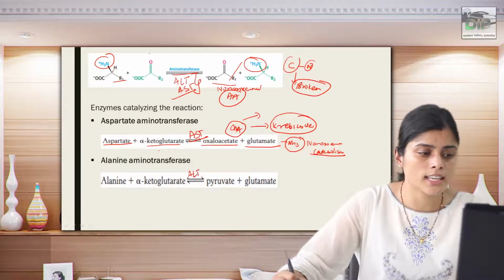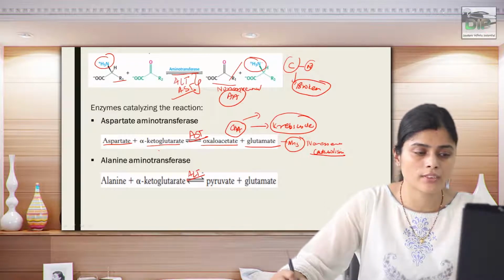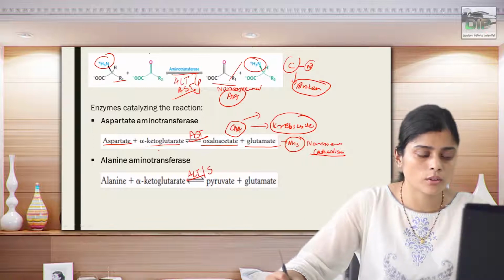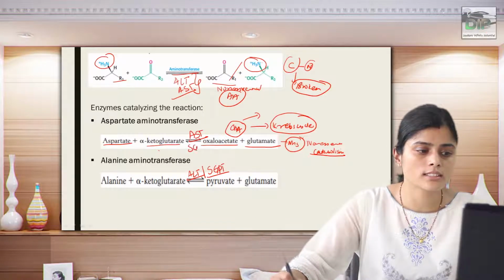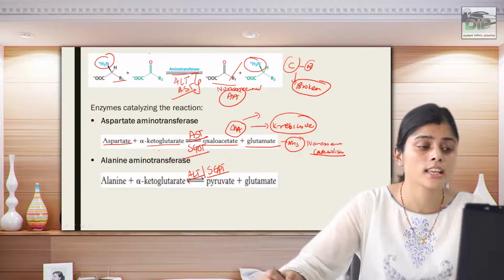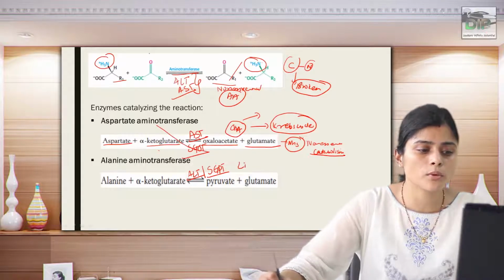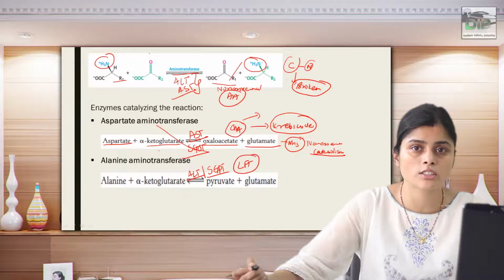This enzyme is ALT, that is alanine aminotransferase. In older days it used to be called serum glutamic pyruvic transaminase, and this one is known as serum glutamic oxaloacetic transaminase. So these are the important enzymes for liver function test.